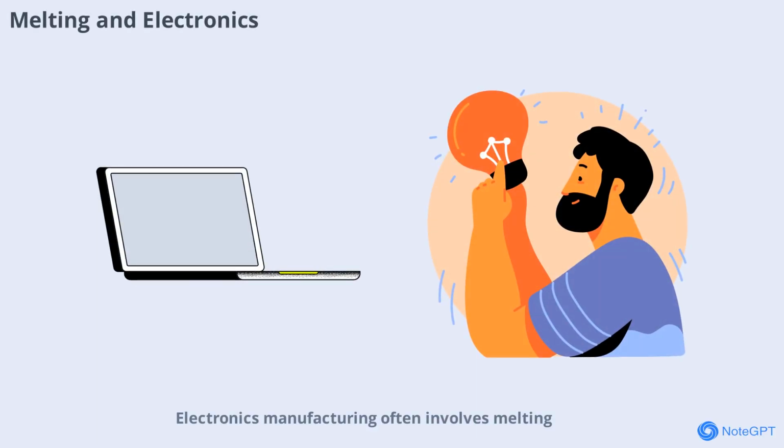Electronics manufacturing often involves melting metals like solder to connect components. The precise control of melting points ensures reliable connections and performance. Advances in melting technology have enabled smaller, faster, and more powerful electronic devices.